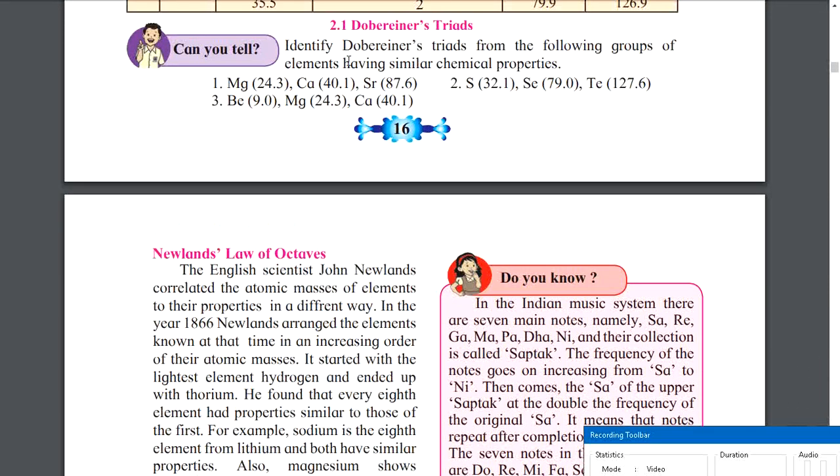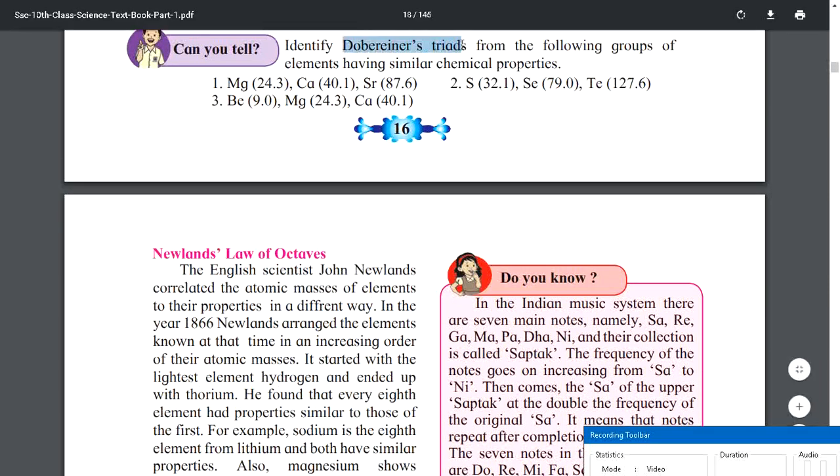Now, if the question is to identify a Dobereiner triad, you can simply add the first and third, divide by 2 and check if it is equal to the center one. If it is not, it means that the elements are not a part of a Dobereiner triad. And if it is equal to the center one, it means that the triad is actually a Dobereiner triad.